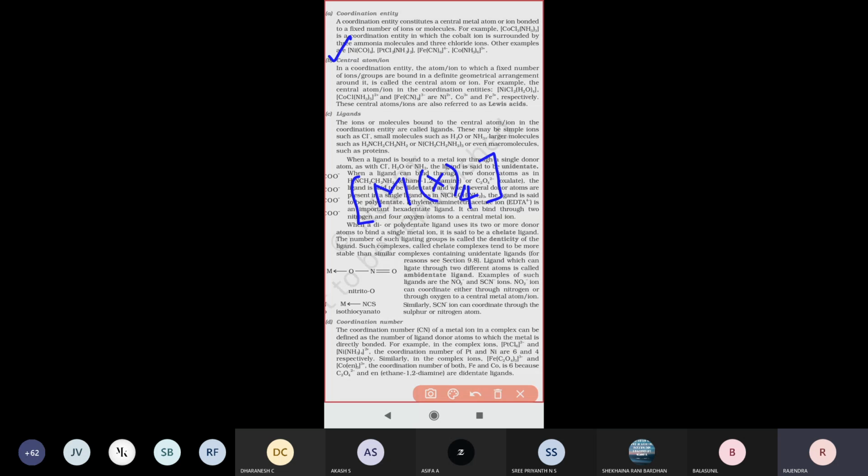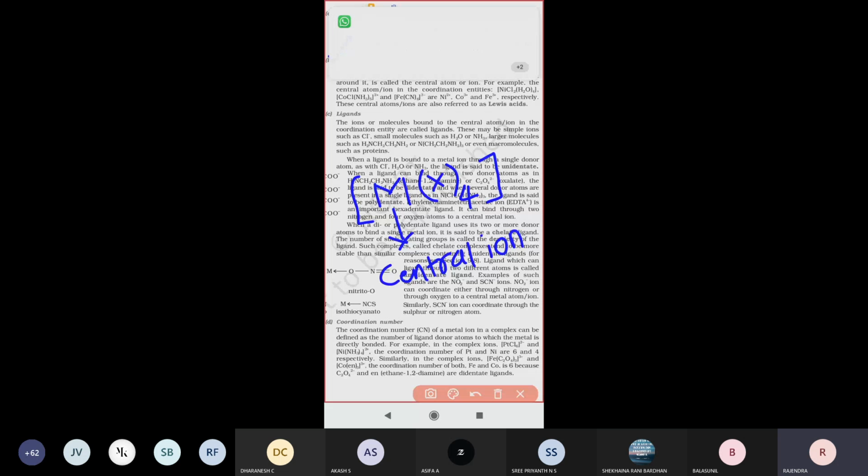Now let us see what is meant by central atom or ion. M is the central atom. What is meant by central atom? In a coordination entity, the atom or ion to which a fixed number of ions or groups are bound in a definite geometrical arrangement around it.